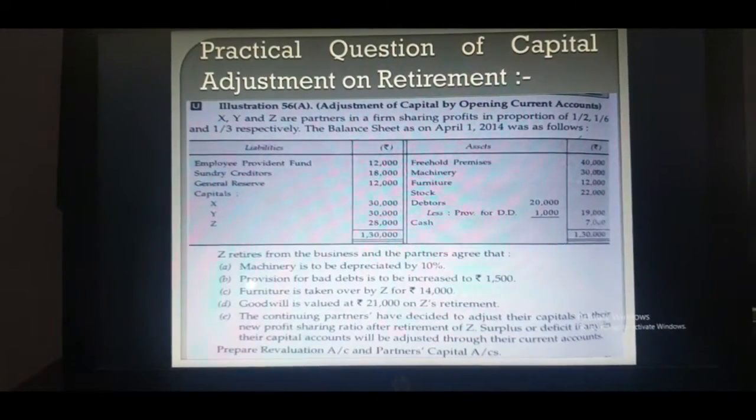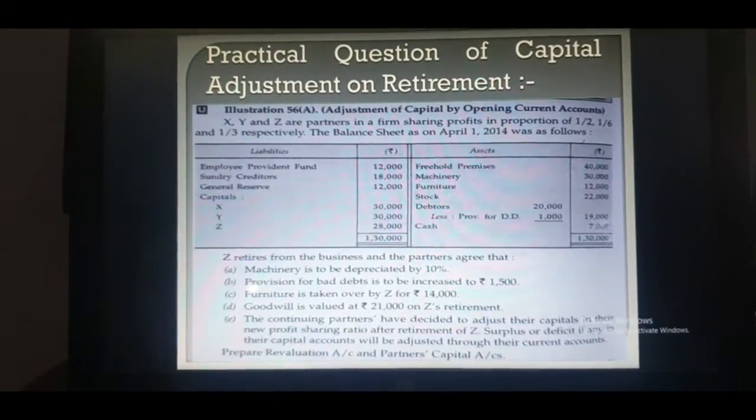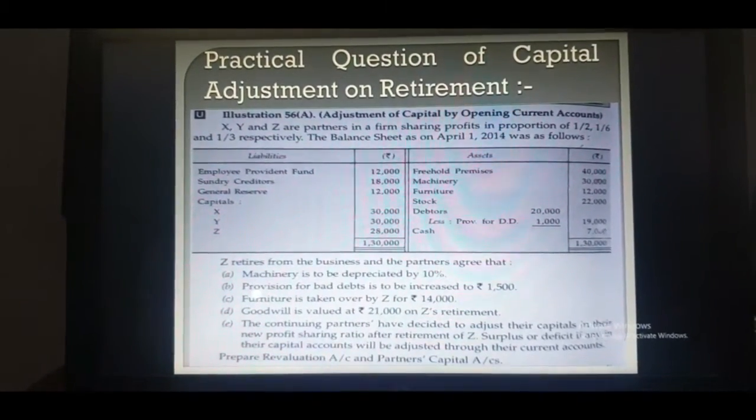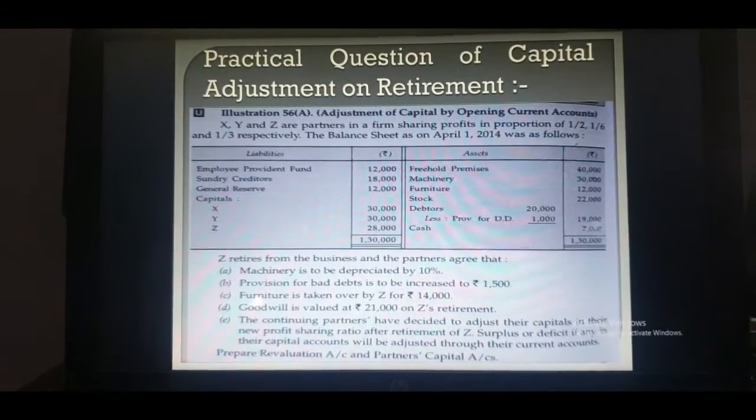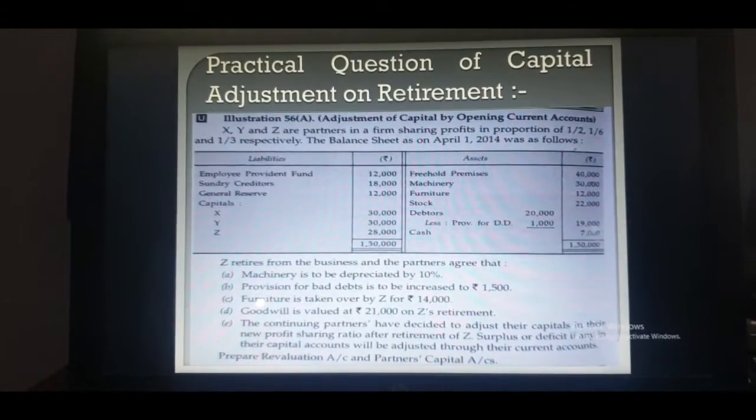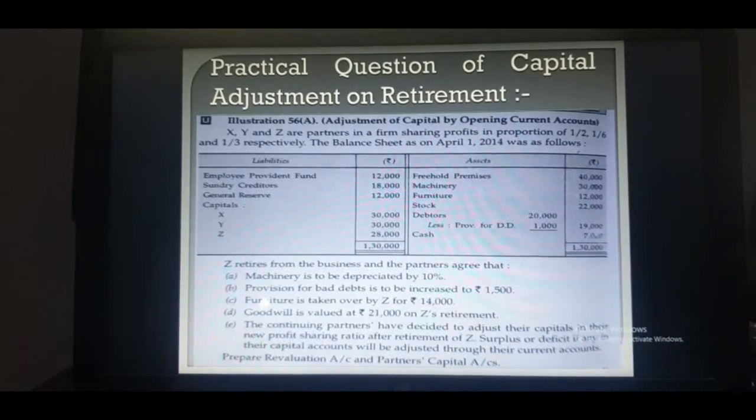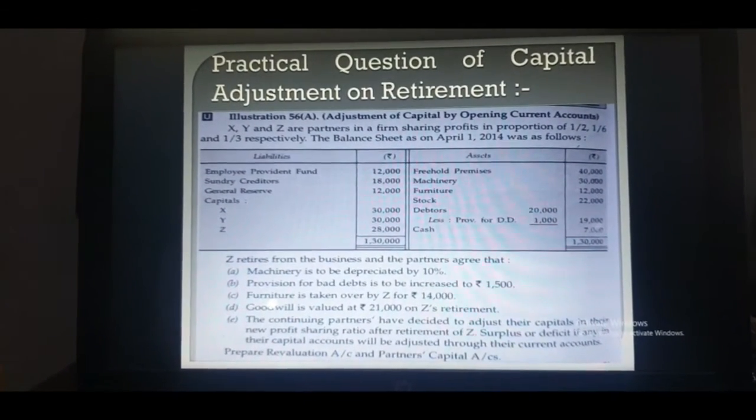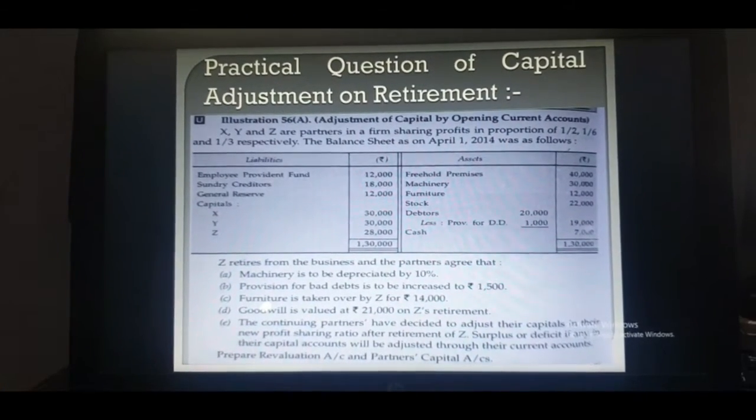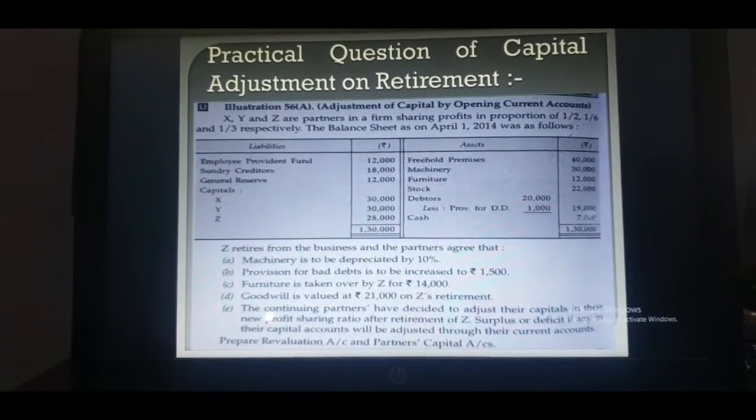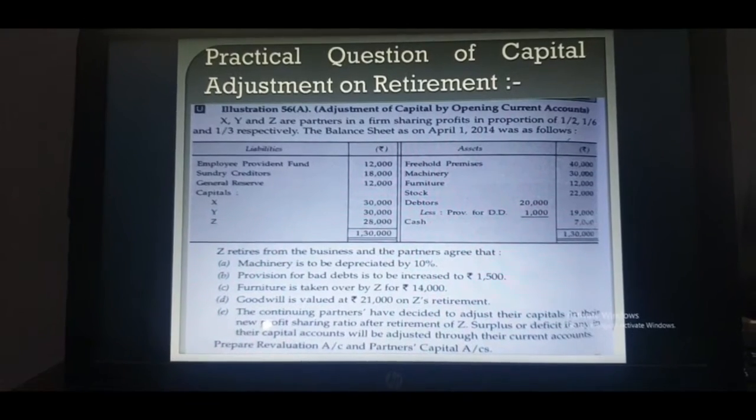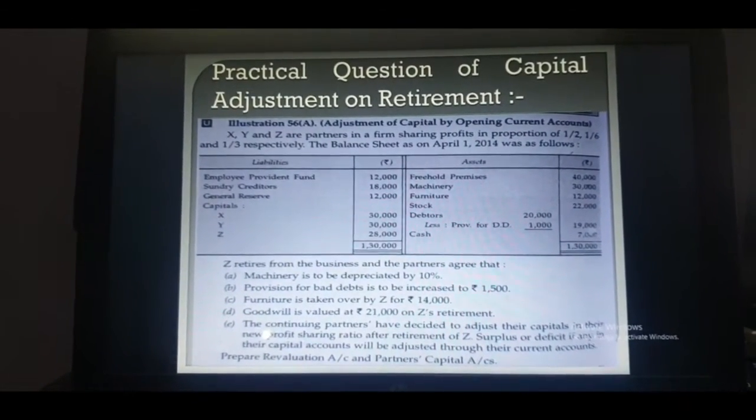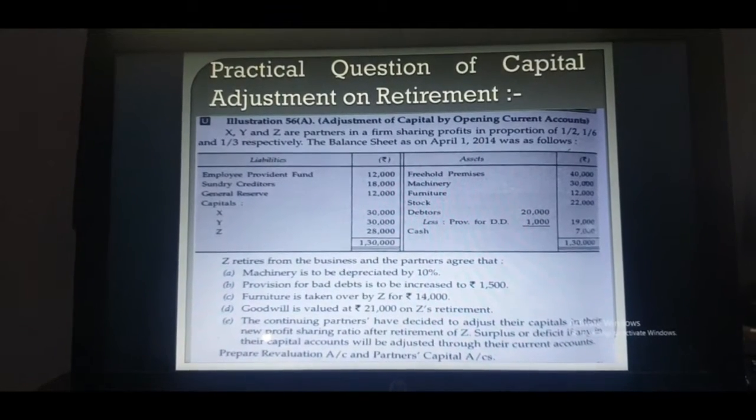X, Y, Z are partners in the proportion of 1:2, 1:6 and 1:3 respectively. The balance sheet is given below and a few adjustments are given after the balance sheet. Z retires from the business and the partners agree that machinery is to be depreciated by 10%, provision for doubtful debt is to be increased to 1500, and furniture is to be taken over by Z at 14,000. Goodwill is valued at 21,000 on Z's retirement.